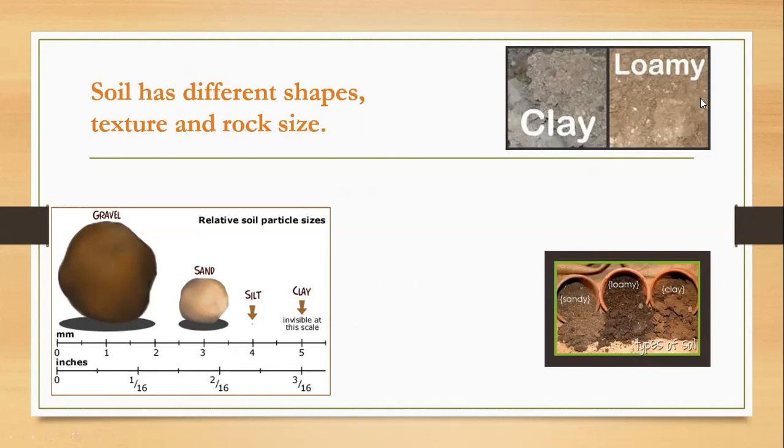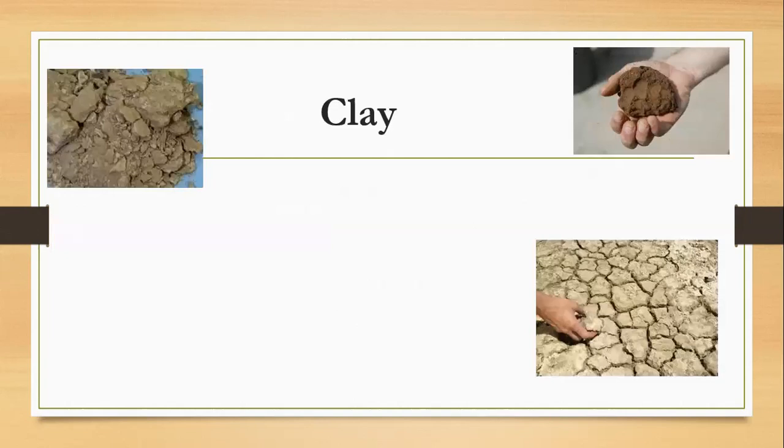Here I bring a picture of two, and here are four. So we are going to study four types of soil, with four different shapes, four different textures, and four different rock sizes. Today we are going to take only two of them, and then we will continue in the next session.